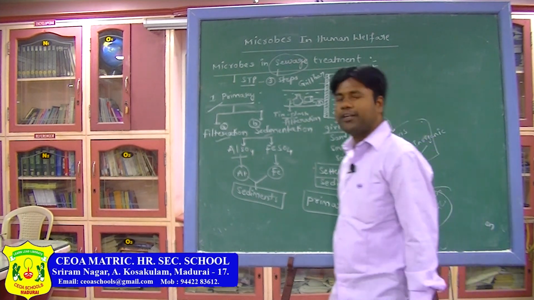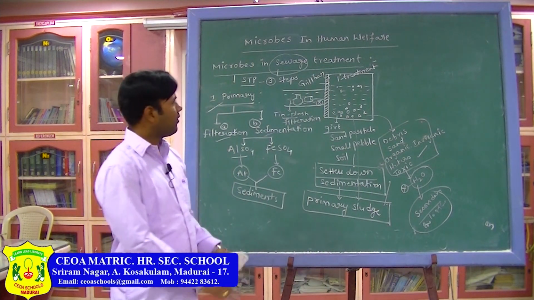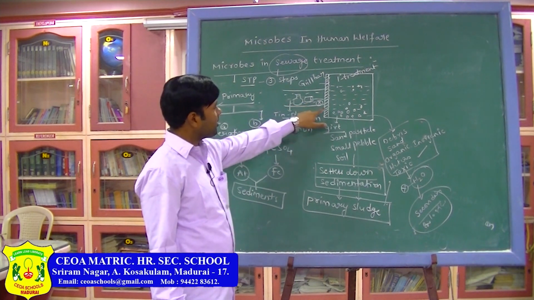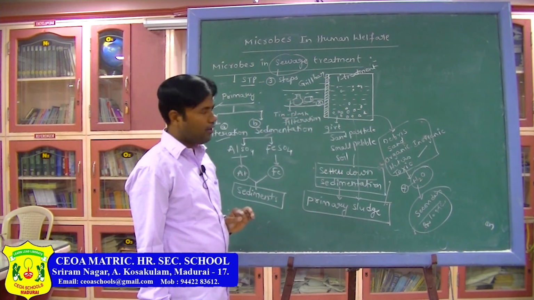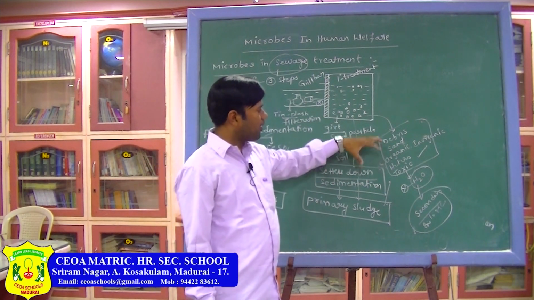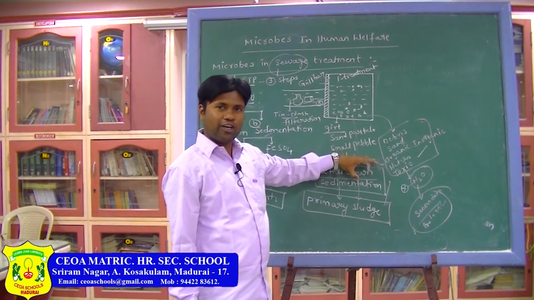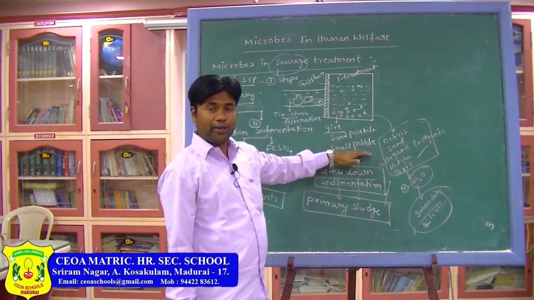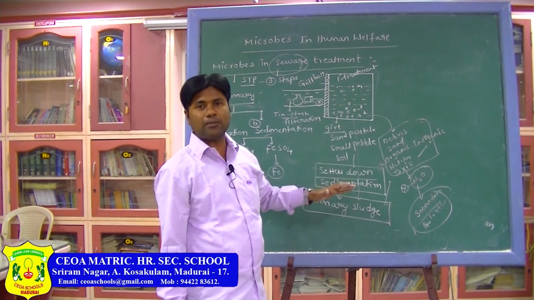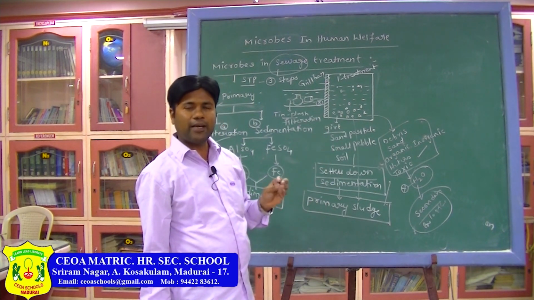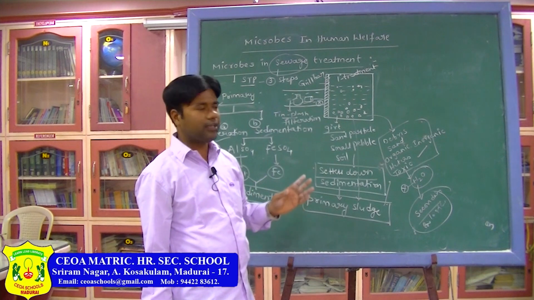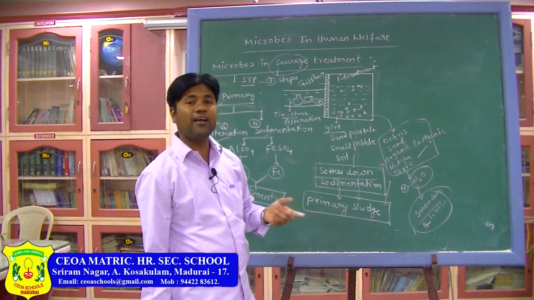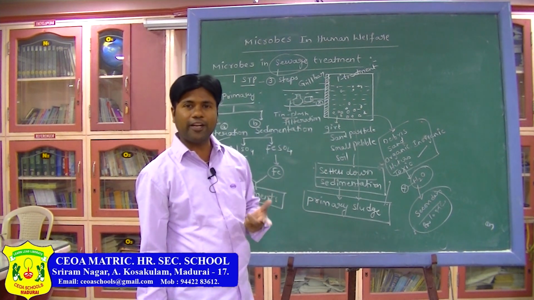I think the primary treatment is clear. Two processes, one is filtration, another one is sedimentation. Here filtration, here sedimentation. Whatever toxic, organic and inorganic materials are there will be present in a dissolved manner, so we cannot use the water for further purposes. After the primary treatment, we cannot use the water. These toxic materials, dissolved ions, and inorganic and organic materials are present. That is the reason why, for further treatment, we send it into the biological treatment, or secondary process.